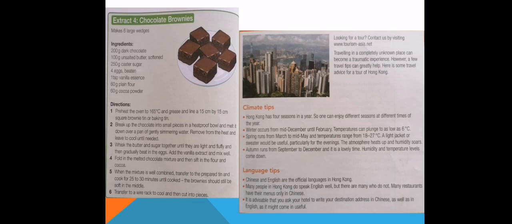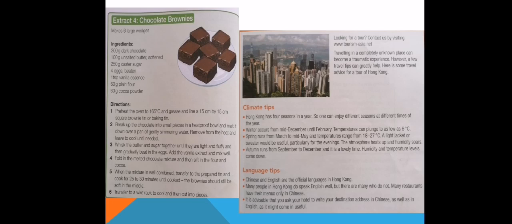If you flip the page, you'll find extract 4 and 5. The first one is a recipe for chocolate brownies, which are absolutely delicious. We have two parts of the recipe. We have the ingredients listed, and then we have the directions. Notice that the directions do not use bullet points. They're actually numbered, which means we have to follow the specific steps in order for the recipe to be successful.